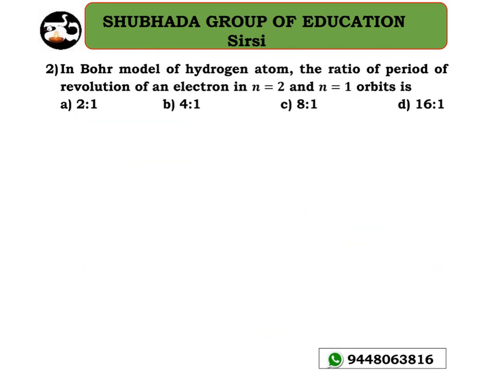Look at the next problem. In the Bohr model of hydrogen atom, the ratio of the period of revolution of an electron in the n equal to 2 orbit to the n equal to 1 orbit is the question.